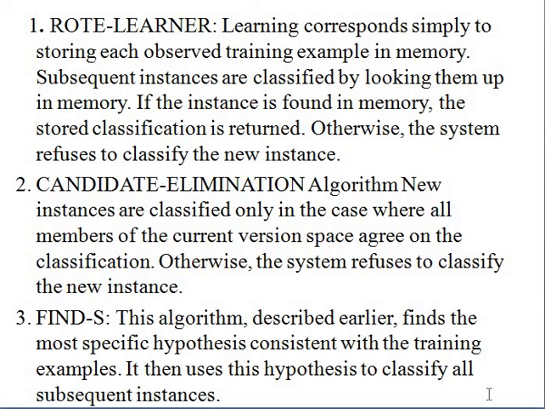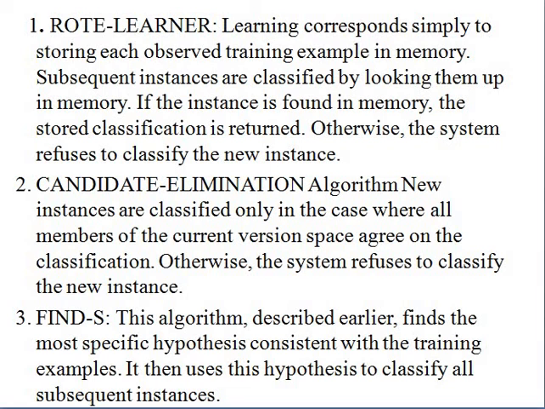That means a rote learner stores whatever training examples you give in memory, and whenever you give a new question, it will compare with the memory. If it is there, it won't analyze it. If the output is there, the result is there, and it automatically gives it as the result. Otherwise it won't give one. It simply rejects the new instances which are not present in that memory.